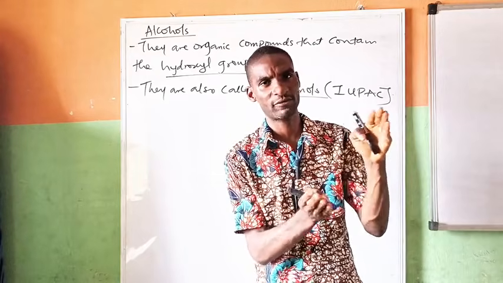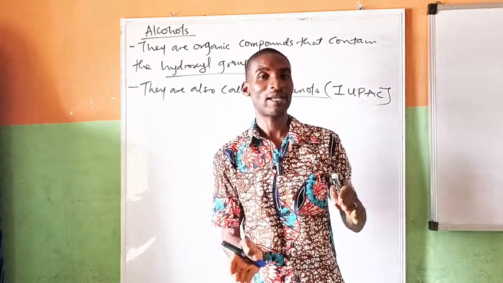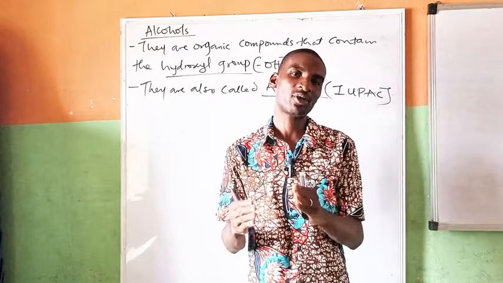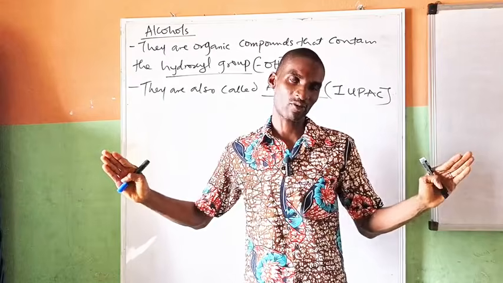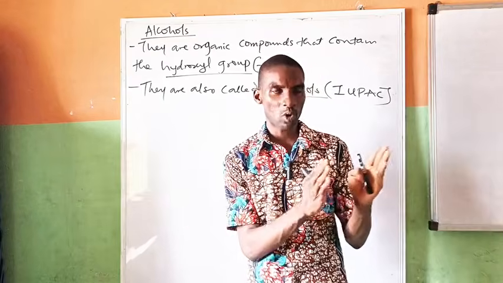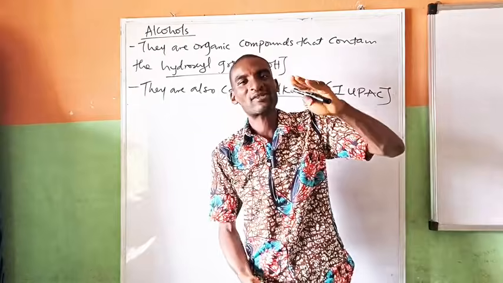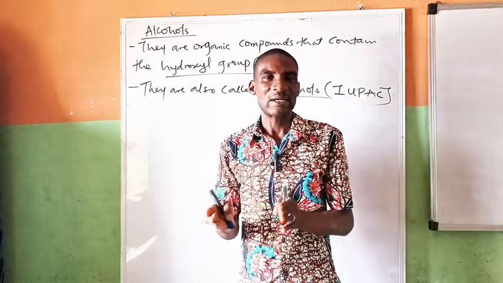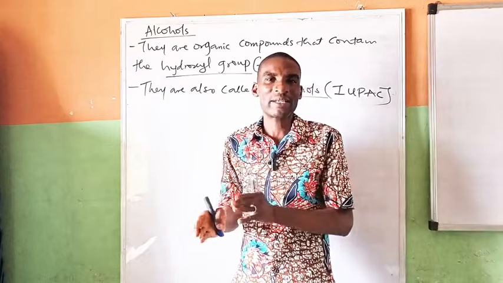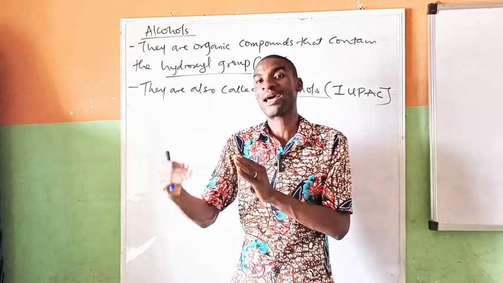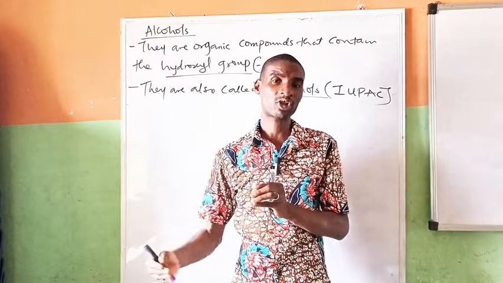There are a combination of years. All right, so that's why it's called series. So series tells you it's not just one, more than one, a lot combined. So when you say homologous series, they are members of the same family, members of the same organic family, and they have the same functional group. They belong to the same functional group.